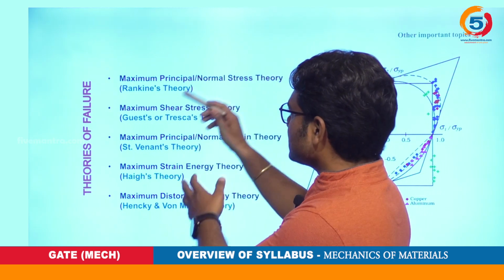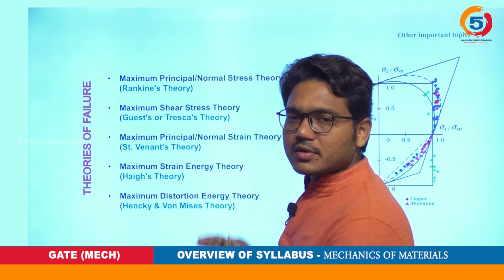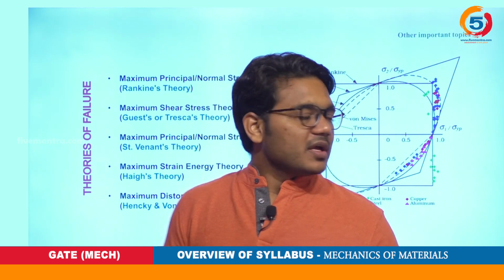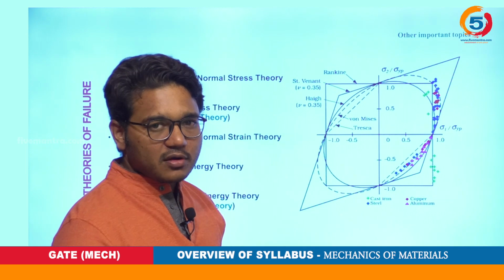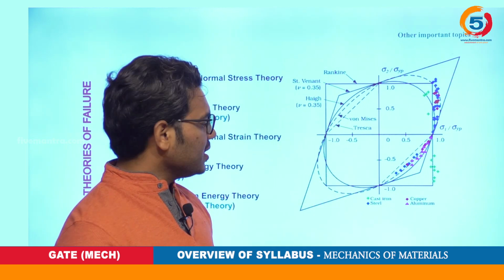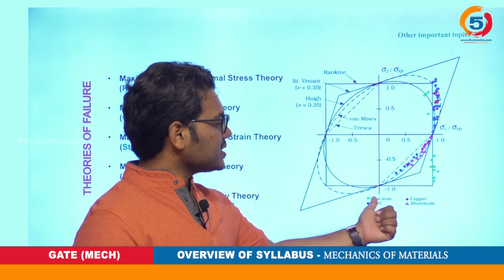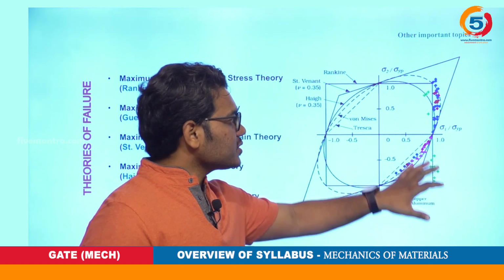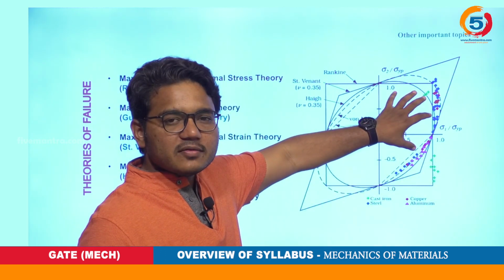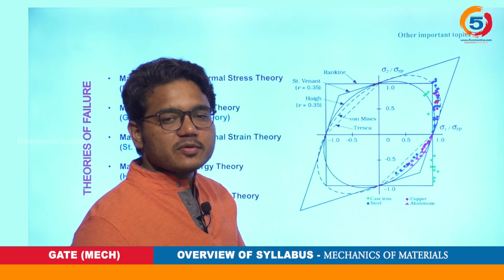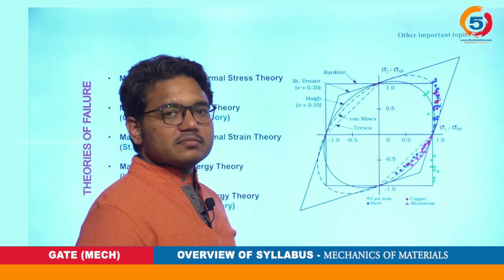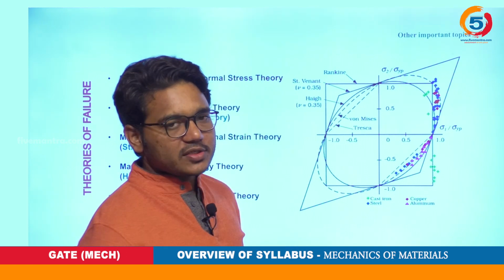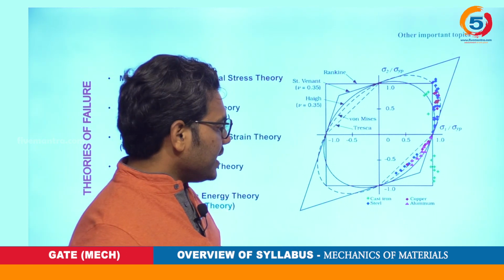Various theories have various names based on the scientists. This picture shows the comparison of various theories. As you can see, various materials are indicated by various colors here. Which theory is applicable for which kind of material? We will be studying this briefly as well.